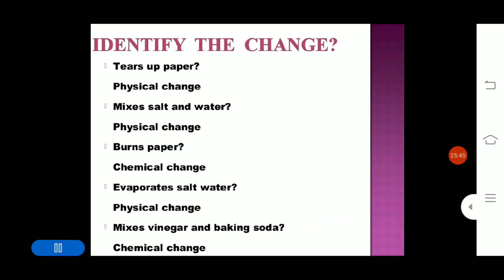Okay, so this is about the physical and chemical changes that take place in substances, and that we can see around us. Continuation of this lesson I'll take in the next video. Until then, read and understand this lesson. Okay, thank you.